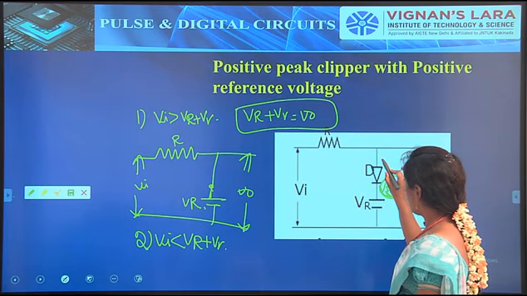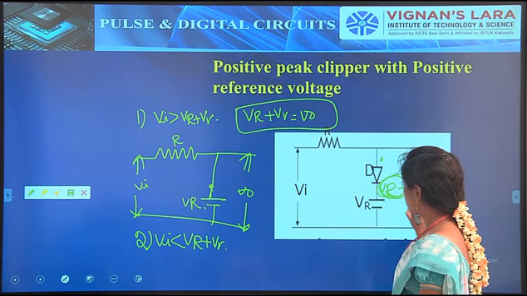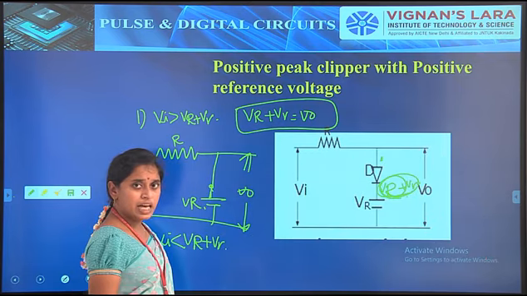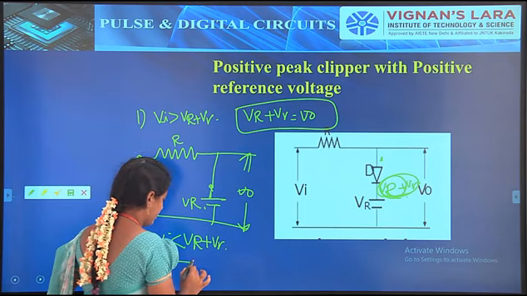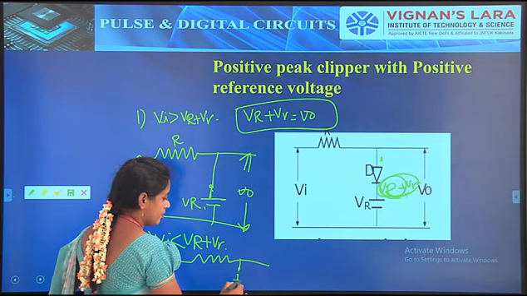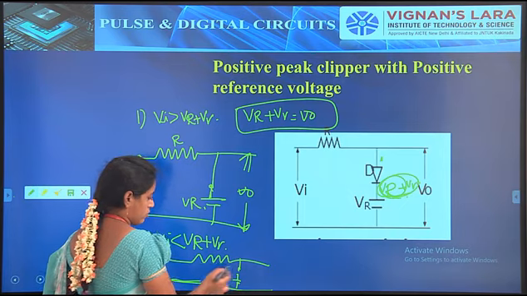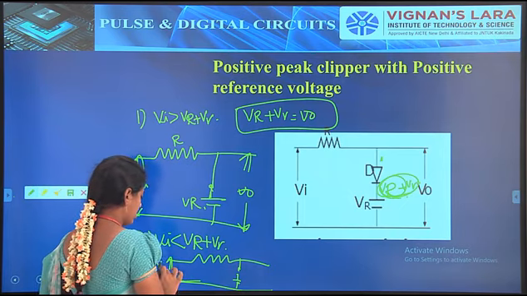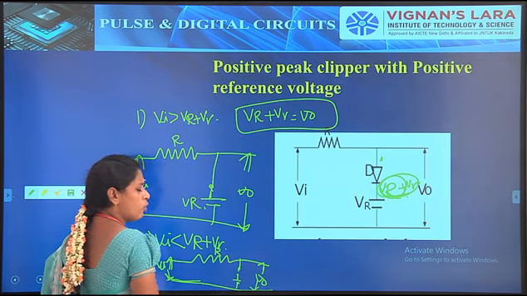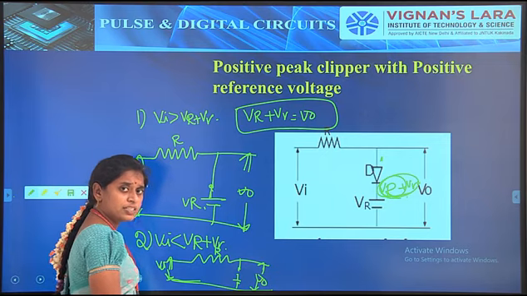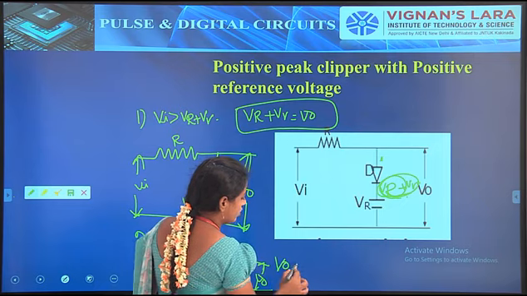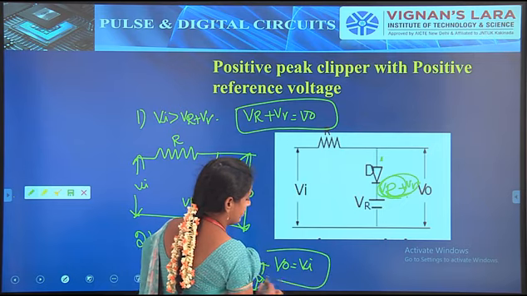When the anode voltage is less than VR plus V gamma, the diode is off, so it can be replaced with an open circuit. The diagram will be like this, with VR as usual, Vi and V0. The voltage across the open path is simply the same as the input voltage. That's why V0 is equal to Vi.